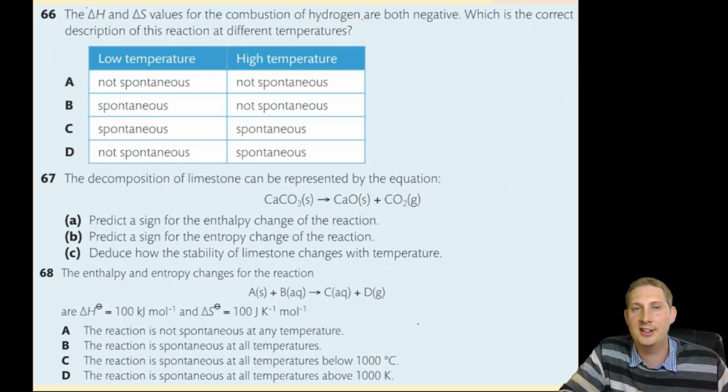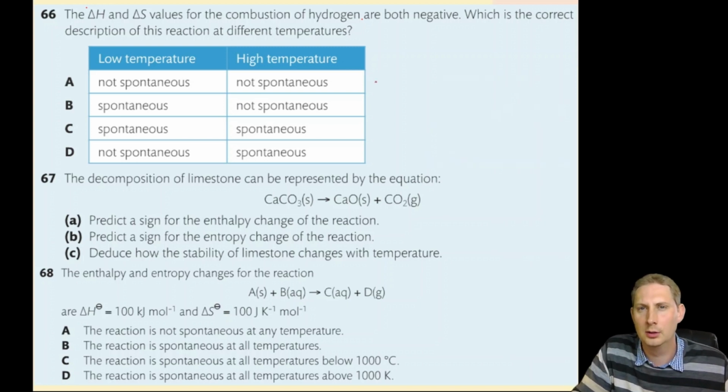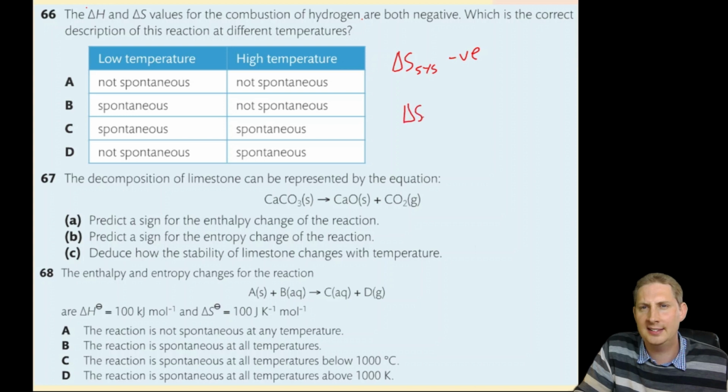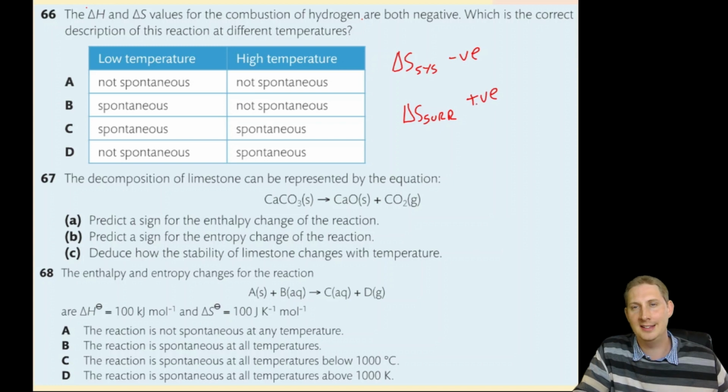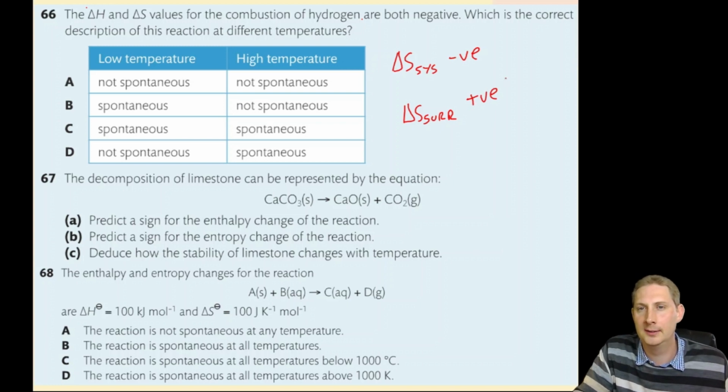The delta H and delta S values for the combustion of hydrogen are both negative, which is the correct description of the reaction. So delta S system is negative, but delta S surroundings must be positive because it's exothermic, delta H minus. And this is a large number at low temperatures, but at high temperatures, it is a small number.